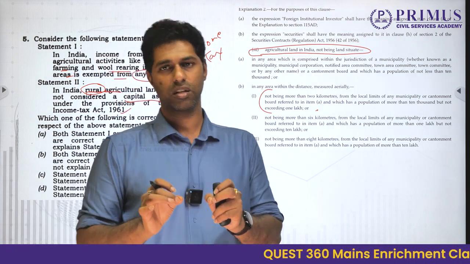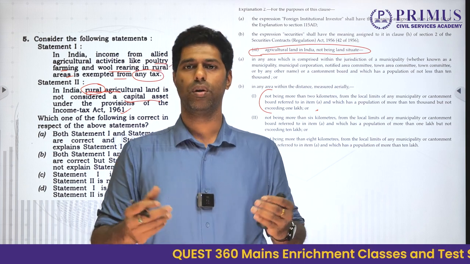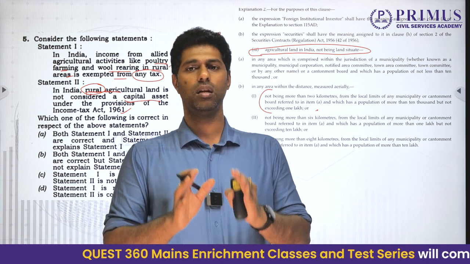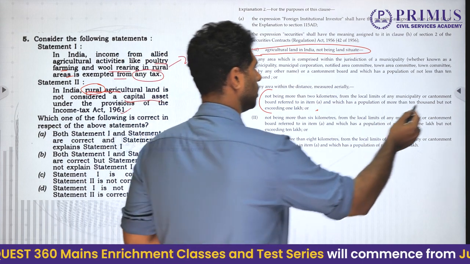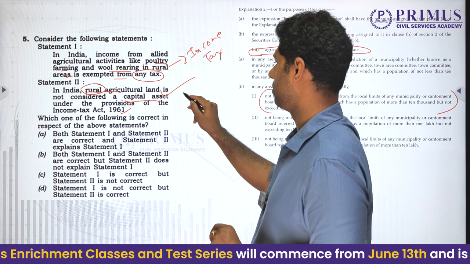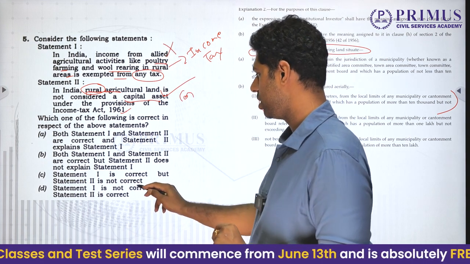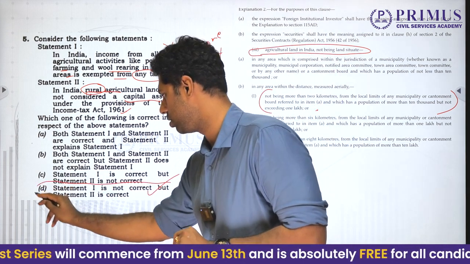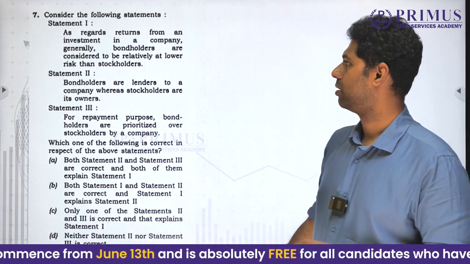Why is it not considered as a capital asset? Because whatever gains are coming from the land, whatever you're growing, whatever capital gains are coming, they are tax exempt. Agricultural income is tax exempt, right? That is what has been very clearly given over here in the Income Tax Act. Therefore, statement 2 is correct. Statement 1 is wrong, and you have an answer. Statement 1 is not correct. Statement 2 is correct. This is your answer. D is your answer. Clear? Moving on to the next one.